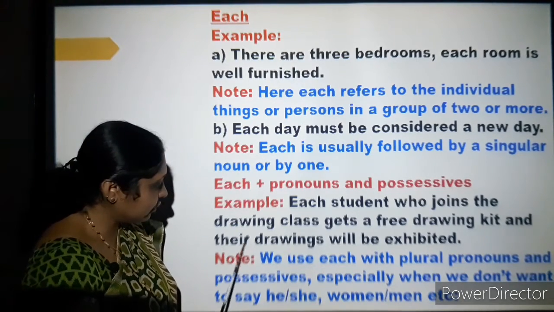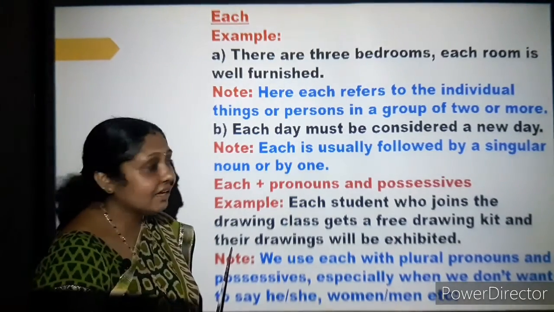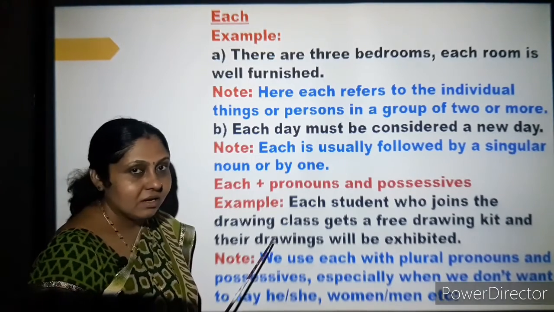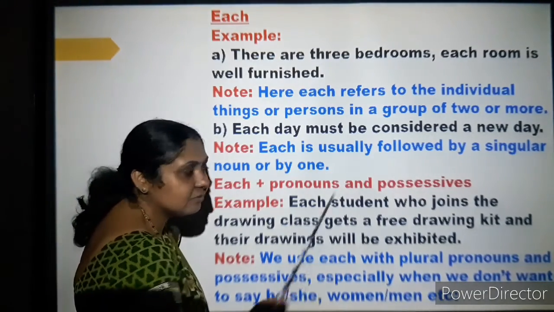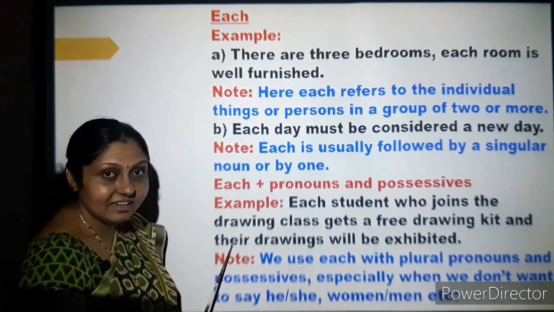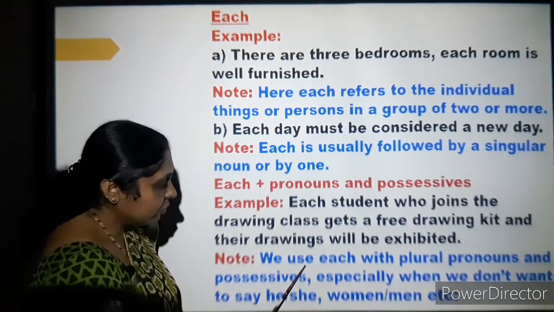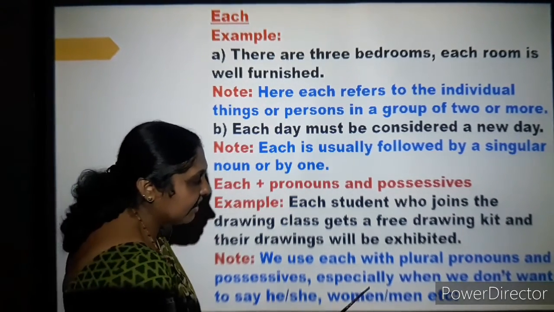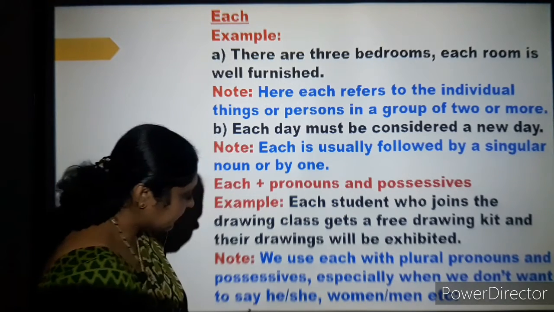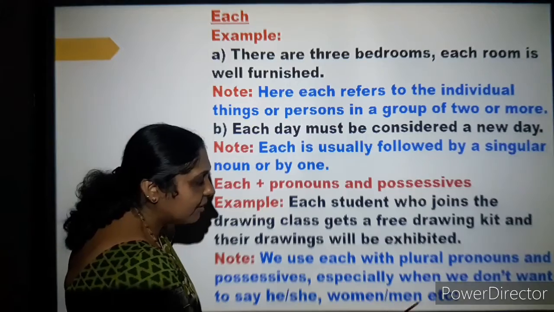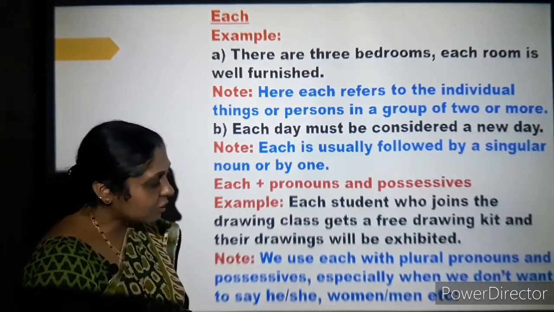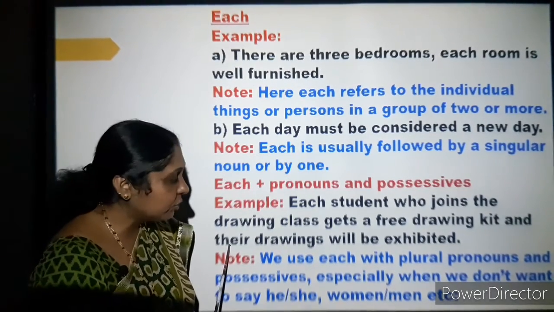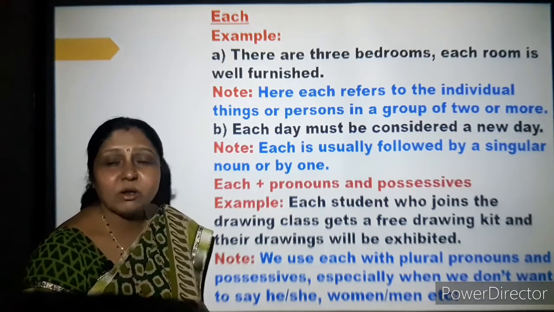But now when it comes to this part, there is the possessive, isn't it? There is a possessive pronoun, but the reference here is singular. Then how come we have taken their here? This also you have to concentrate on. We use each with plural pronouns and possessives, especially when we don't want to say he or she, women, men etc. So we can also use plural possessives when we don't want to tell whether it is a woman, man or whoever.